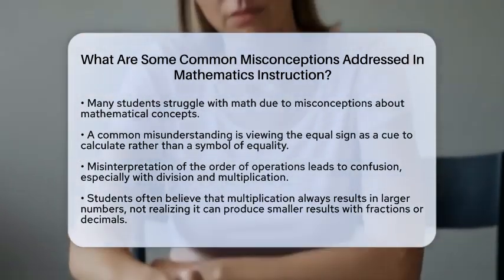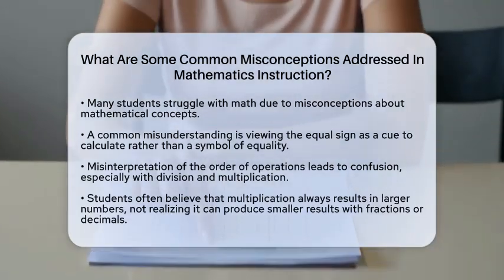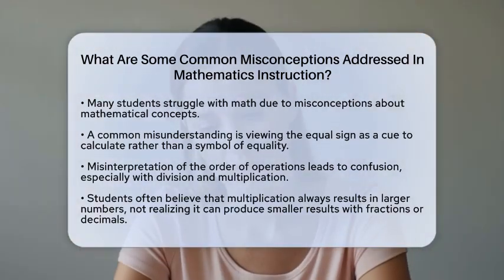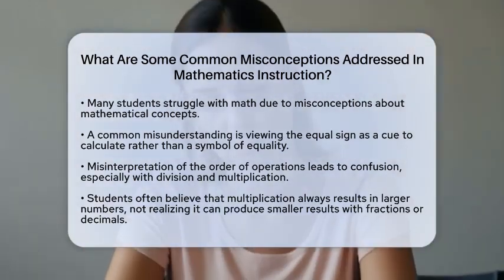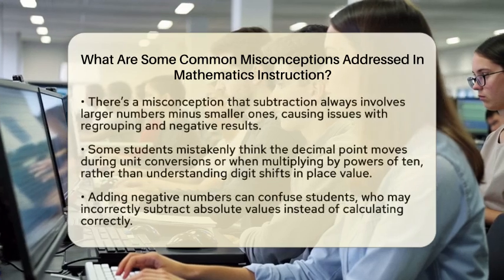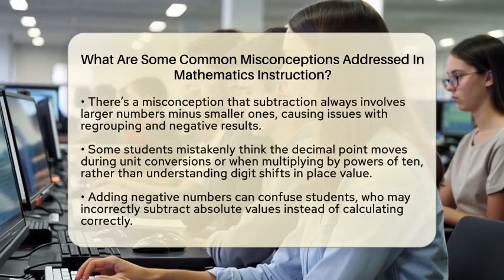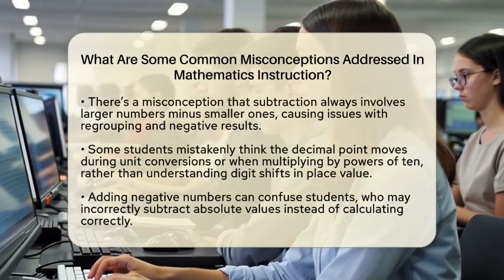Another common issue is with the order of operations, especially in division and multiplication. Some students believe that it does not matter what order they divide numbers in, confusing it with multiplication where the order can be switched. For instance, they might think that 12 divided by 4 is the same as 4 divided by 12, which is not true.